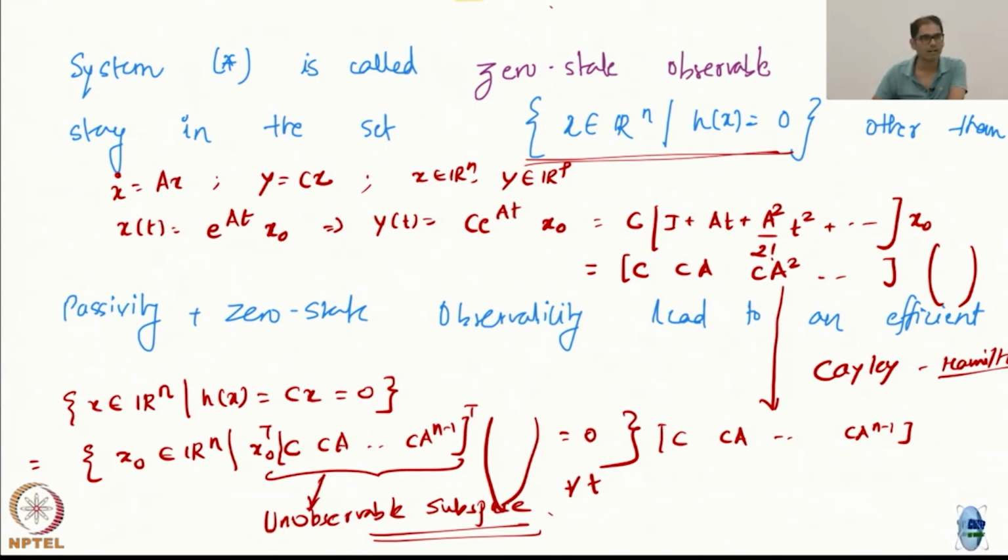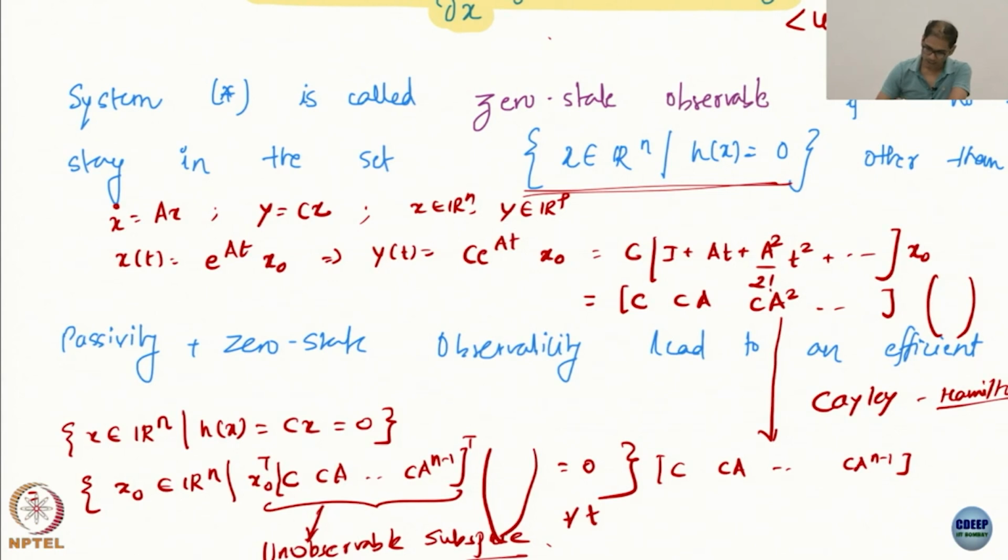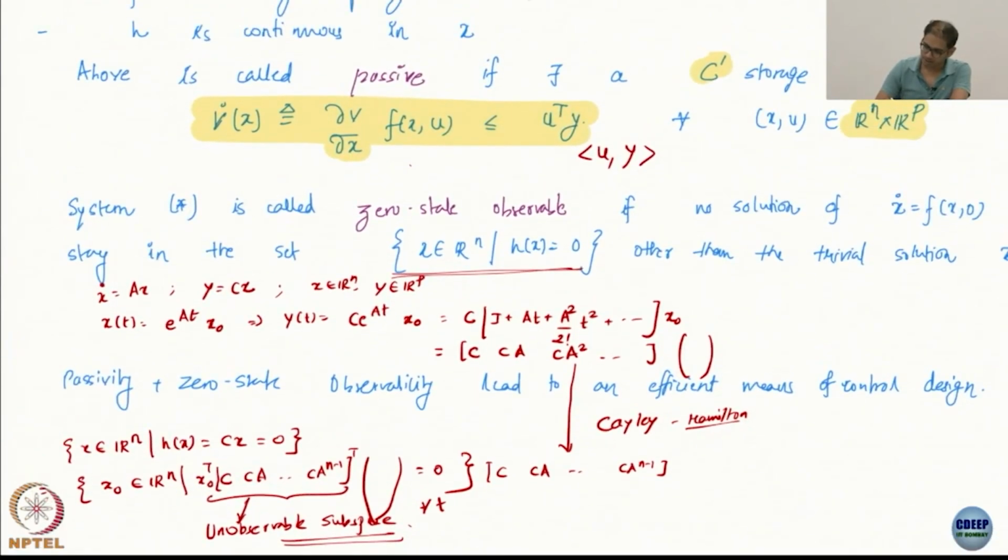And once you can find any one x0 like that, you have created a trajectory, right? As soon as I give an initial condition, I have solved this and obtained a trajectory. So for every x0 in the unobservable subspace, I get one such trajectory. Now if you say there is nothing but the trivial solution, what are you saying?